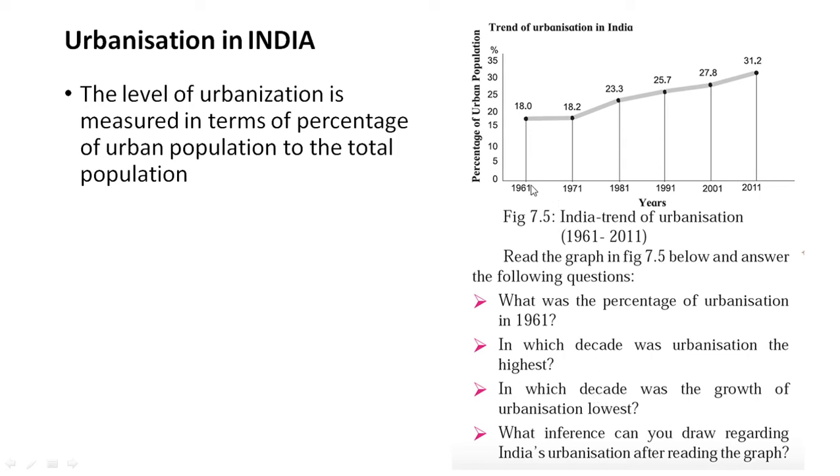It was the lowest in this decade from 1961 to 1971, where the rise was only 2%. And the last question, what inference can you draw regarding India's urbanization after reading the graph? We can infer that India's urbanization is rising continuously but at a slow rate.